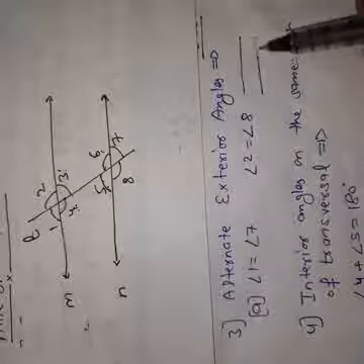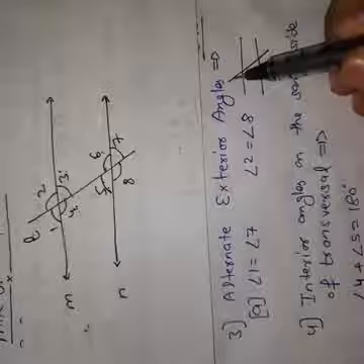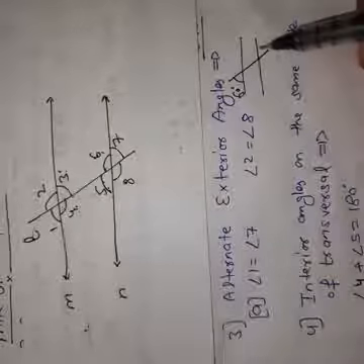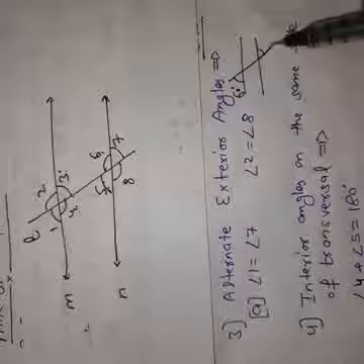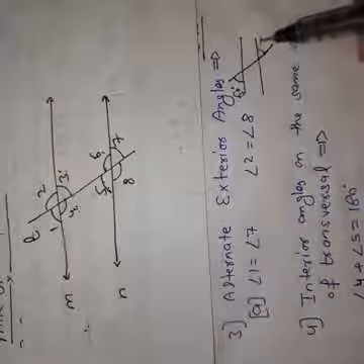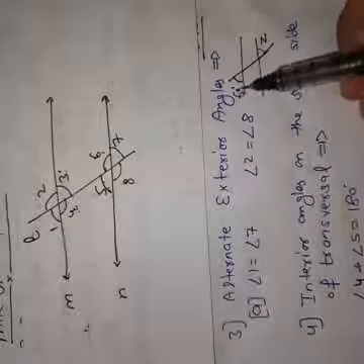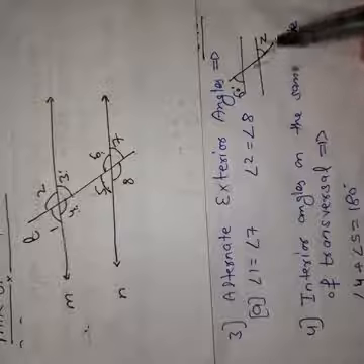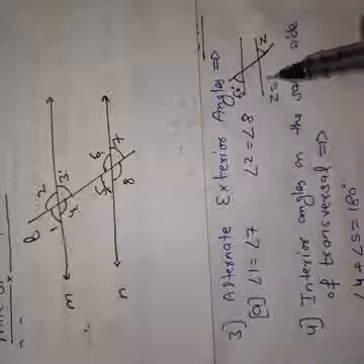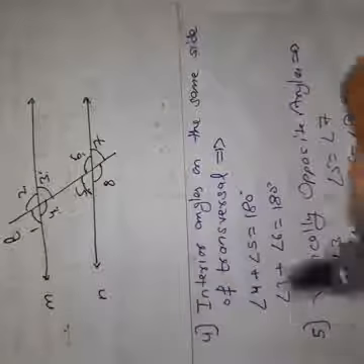If there are two parallel lines such that this is a transversal line and the value of this angle is given as 60 degrees, and we have to find out the value of this angle, then we know, for example, this angle is Z. So angle 60 degrees and angle Z are alternate exterior angles. That's why the value of Z is also 60 degrees.